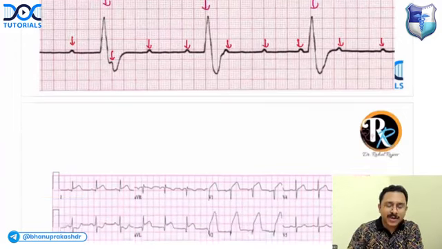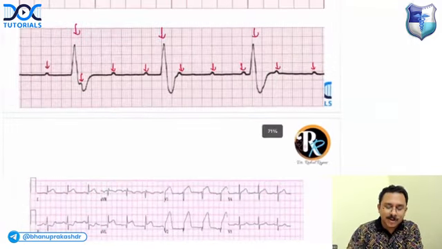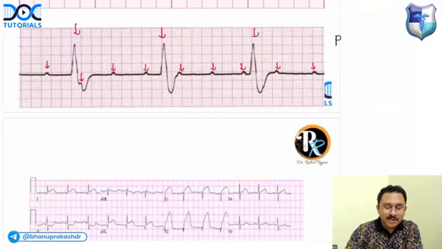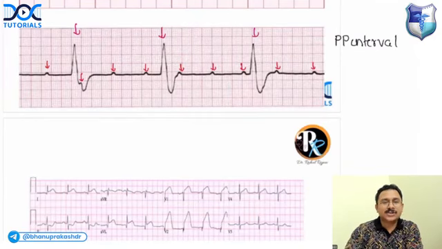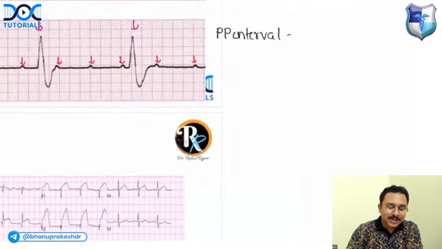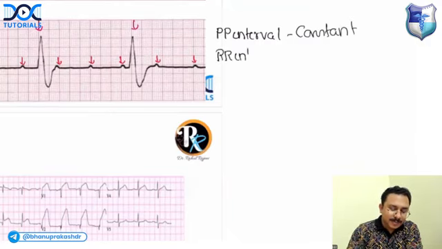Now I want you to tell me the answers for the following points that I'm asking you. What about the PP interval? Is it constant or is it varying? What do you think? The PP interval is constant. Okay. What about the RR interval? This also would be constant.